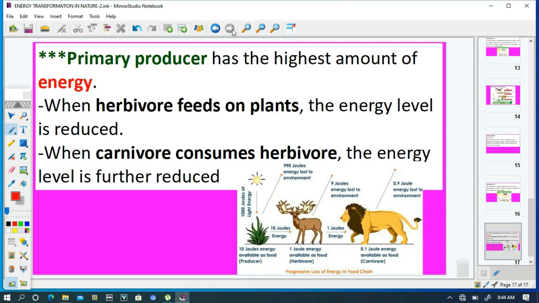When a carnivore consumes the herbivore, the energy level is further reduced, because the herbivore utilizes part of the energy for its life processes, and also energy is lost in the form of heat energy as the herbivore continues to live successfully in its habitat before it is consumed by the carnivore. Thank you.